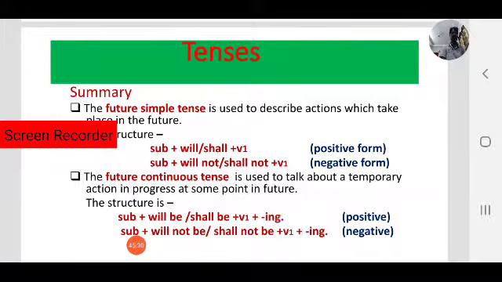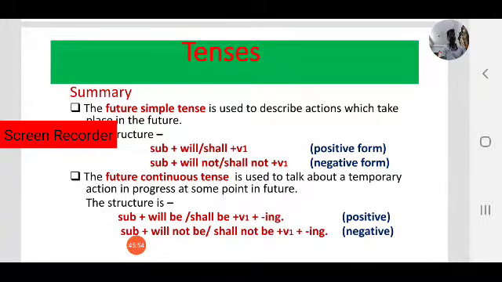We have seen the structure of both positive and negative forms of future continuous tense. What is the positive structure? Yes, will be or shall be plus V-ing form. We will be learning future perfect tense at this time tomorrow.